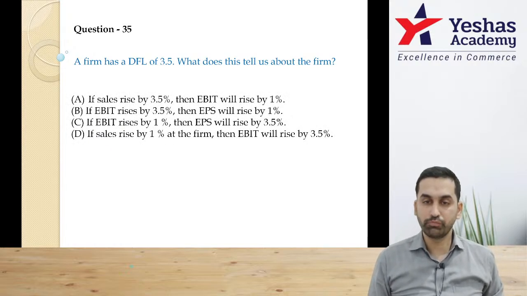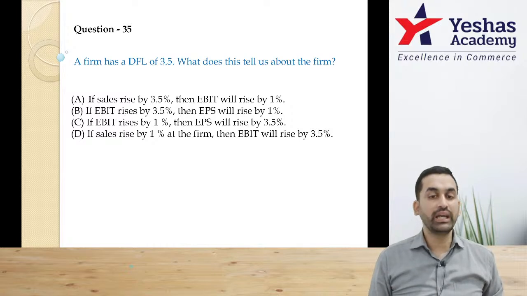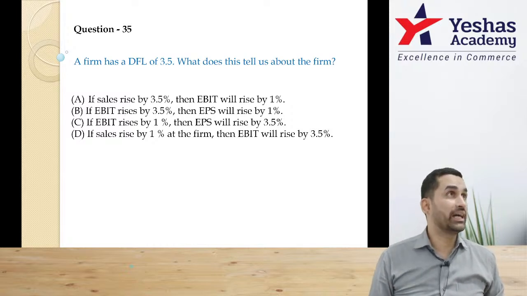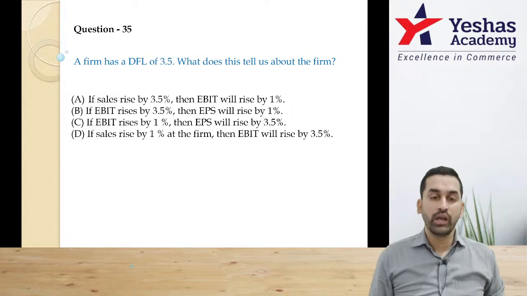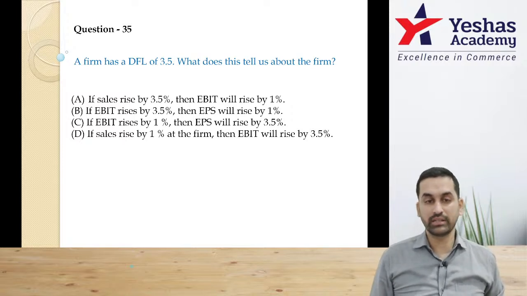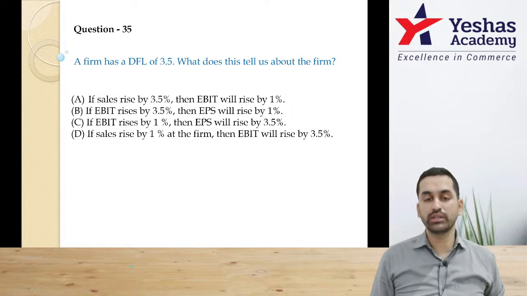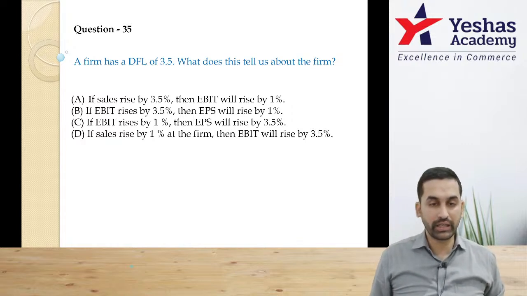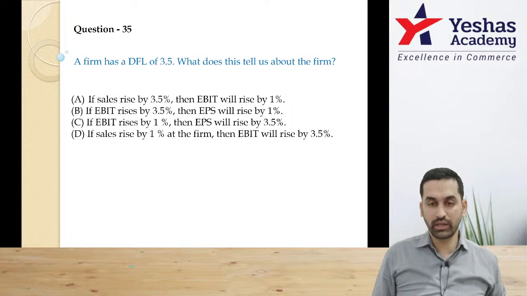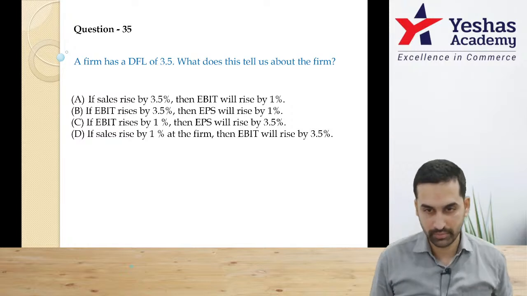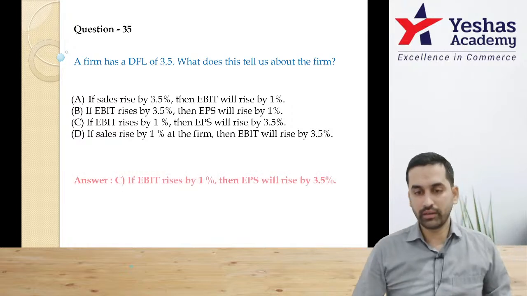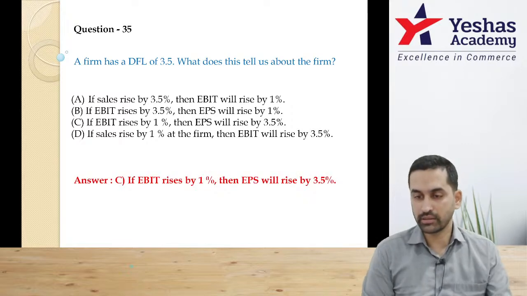35. A firm has a DFL of 3.5. What does this mean? DFL is about financial things. Then I should not read option A and option D. Both are about sales. DFL is not about sales. Yeah, option B and C, if you read, looks like option C is a better answer. If EBIT rises by 1%, EPS will rise by 3.5%. Yes, sir. I think option C is the correct answer.